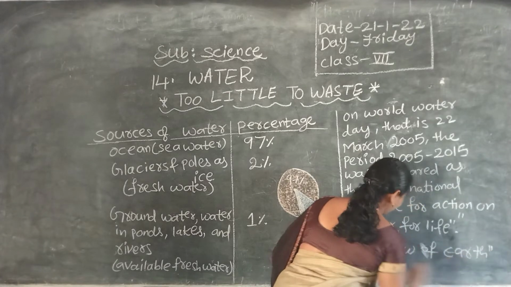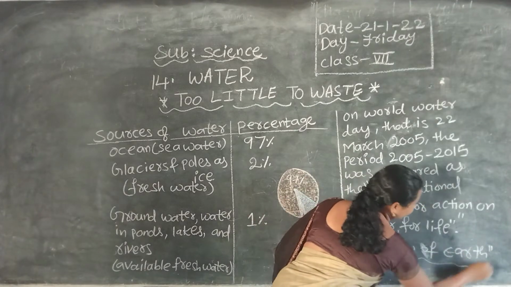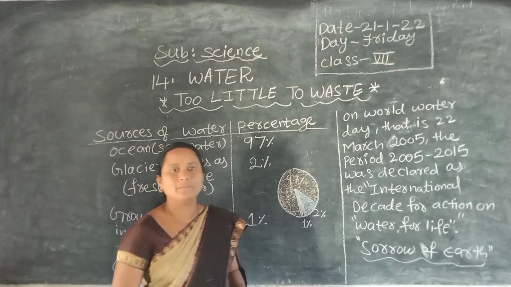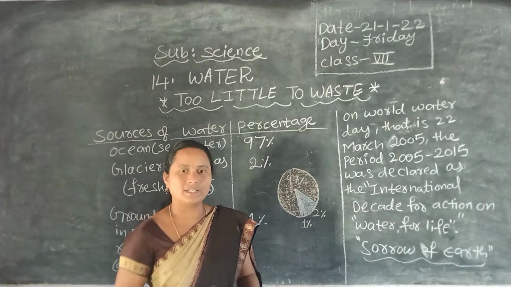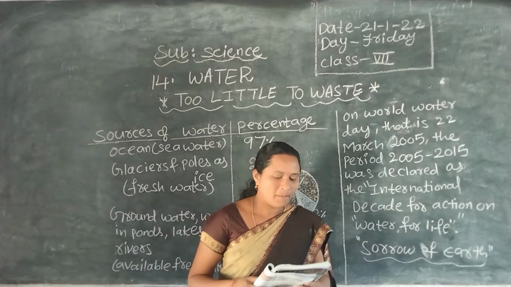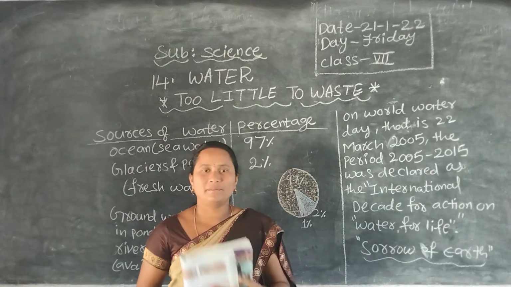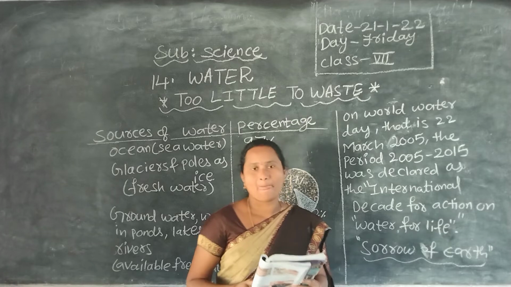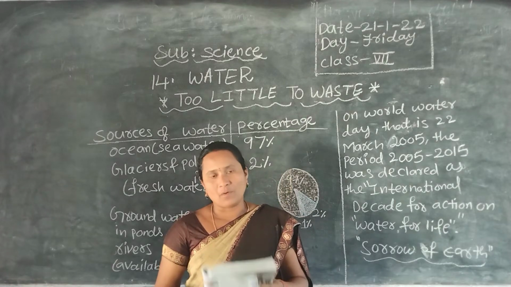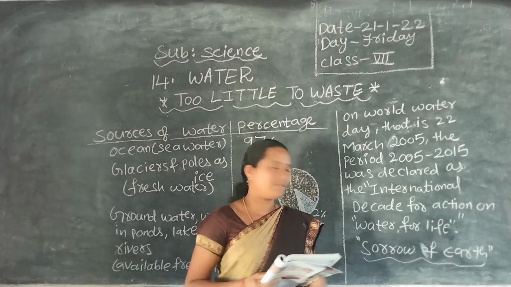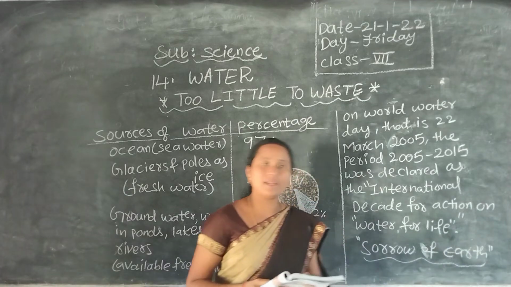Shadow means what? Sadness. Now the earth is crying. Why is it crying? See here what she says. My dear young minds, means you, I am leaving home. Earth is our living home. Yes or no? Earth is our living home.